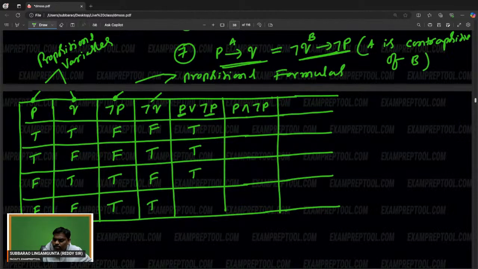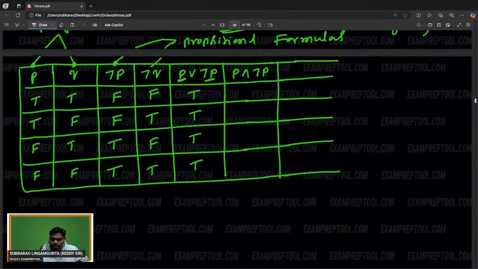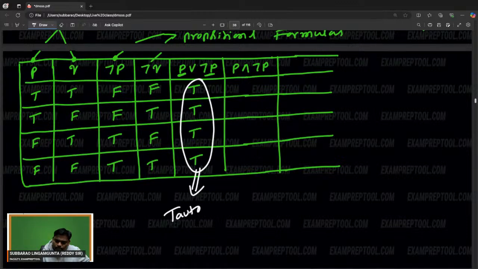When you apply the OR operator, all values become true. So in a propositional formula or compound proposition, if all truth values are true in the given truth table, that is called a tautology.